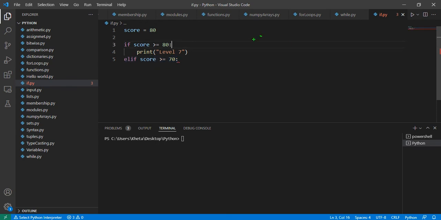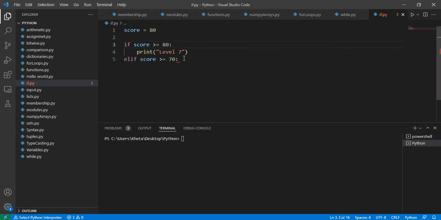So that would mean that we had 80 to 100 and it failed. So it didn't fall in there. So since it didn't fall in here, it will pass and it will come here. So it's actually from 70 to 79 because it has already failed this one and it's now only checking from 70 to 79. So this check is equivalent to just checking from 70 to 79 because the check up here from 80 to 100 has already failed.